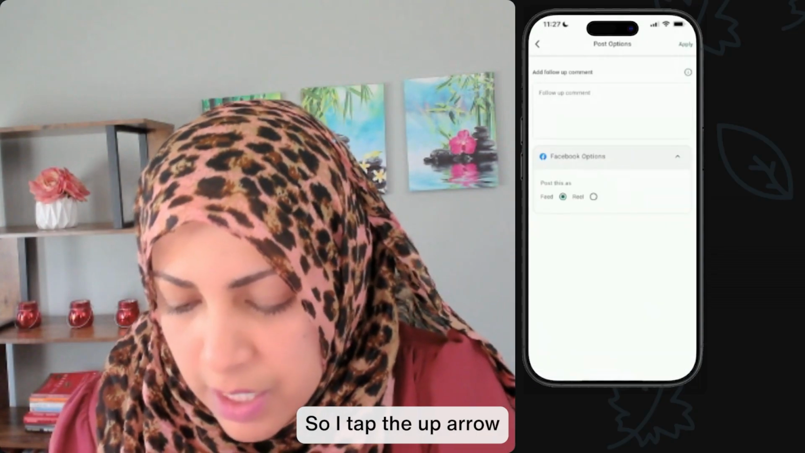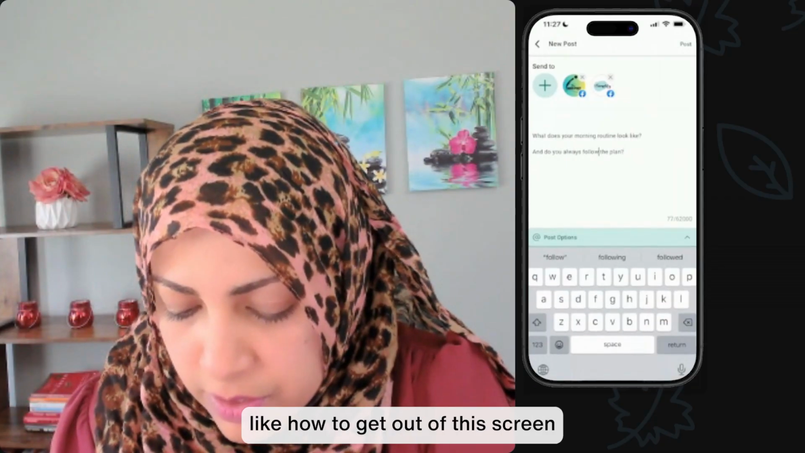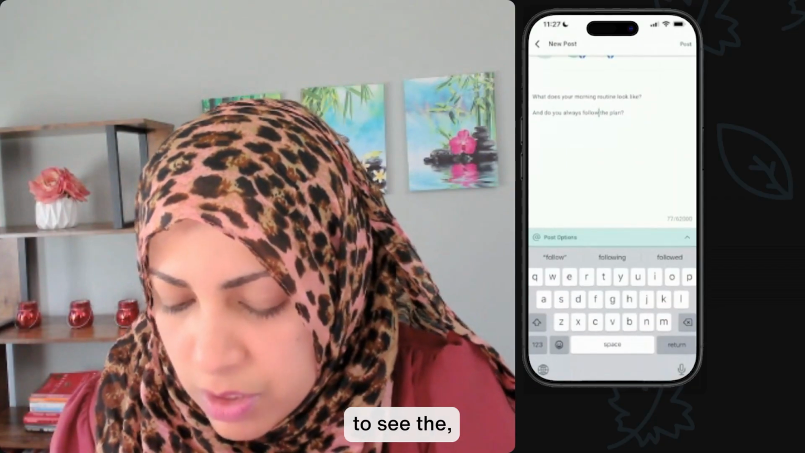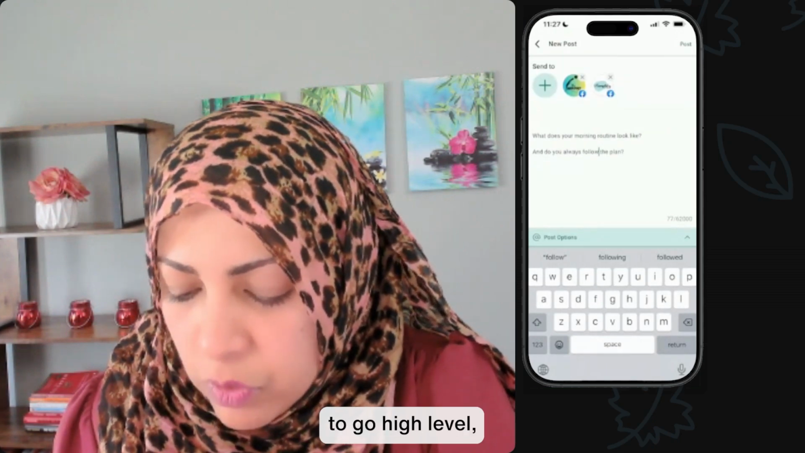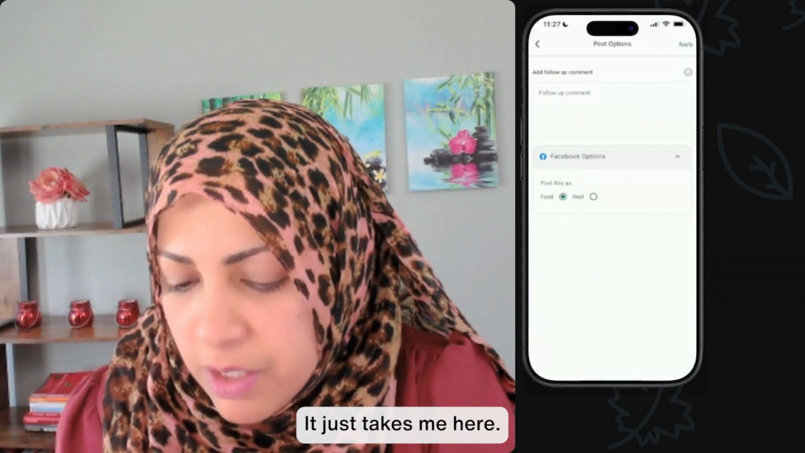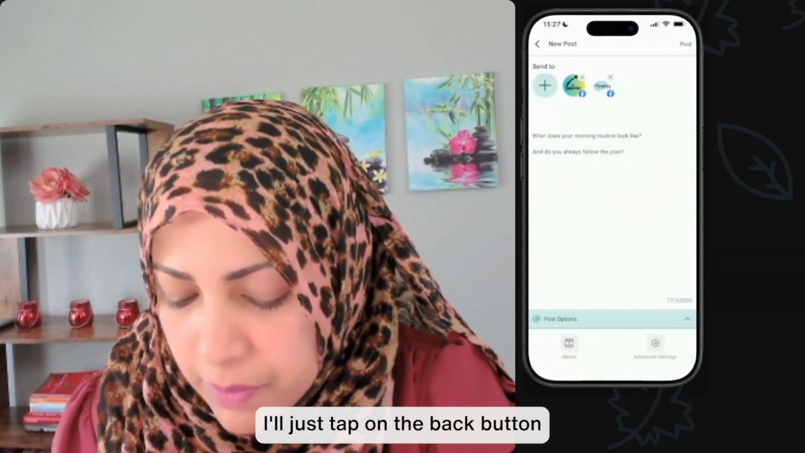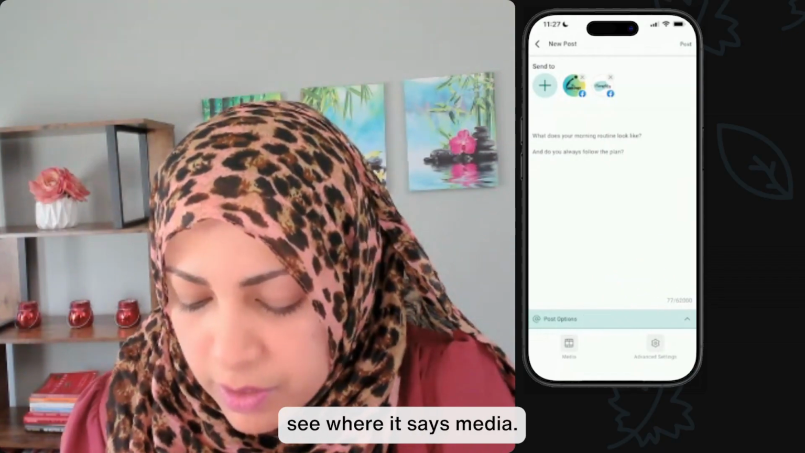Okay, so I tap the up arrow because sometimes I can't tell how to get out of this screen to be able to scroll down to see the little part to add the picture. I should probably report this to GoHighLevel. But what I do is I just tap on the up arrow over here. It just takes me here. That's fine. I'll just tap on the back button and it brings me back to the screen.